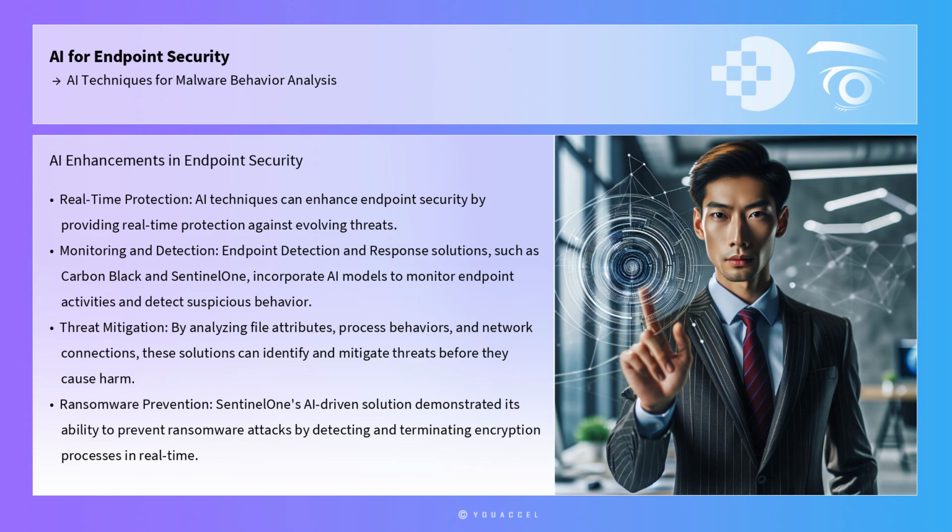Furthermore, AI techniques can enhance endpoint security by providing real-time protection against evolving threats. Endpoint detection and response solutions, such as Carbon Black and SentinelOne, incorporate AI models to monitor endpoint activities, detect suspicious behavior, and block malicious actions. By analyzing file attributes, process behaviors, and network connections, these solutions can identify and mitigate threats before they cause harm. For instance, SentinelOne's AI-driven solution demonstrated its ability to prevent ransomware attacks by detecting and terminating encryption processes in real time.